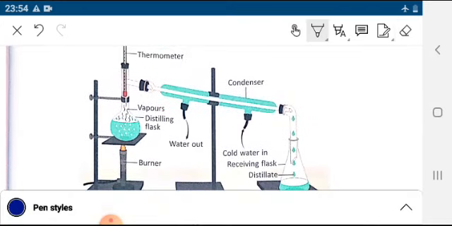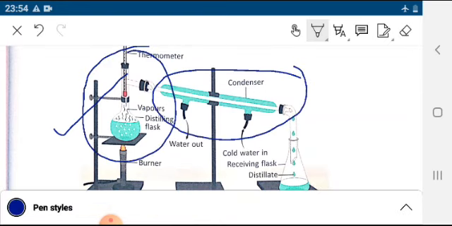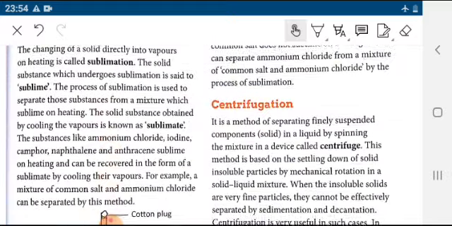So this is the distillation assembly. As you can see, this is the evaporating process and this is the condensing process, and here the distillate, or the pure substance, is obtained.